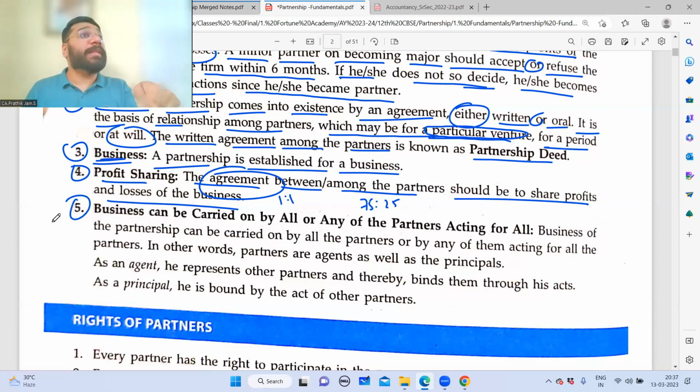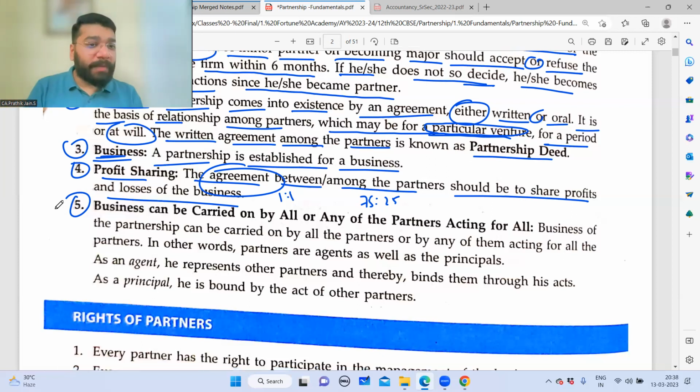Now, if you don't capture it in the agreement, I'll explain the consequences in the next class. Yes, boss. The agreement is 75-25 profit and loss sharing. So that 25%, is he an investor or is he a partner? There is no concept of investor here. If Virat Kohli sir is coming in and giving 5 crore rupees as a sleeping partner, he is considered a partner. In partnership, there is nothing called an investor. The term investor comes only in companies.